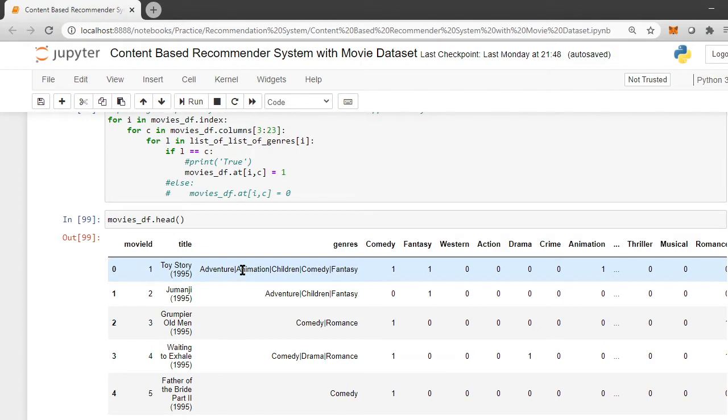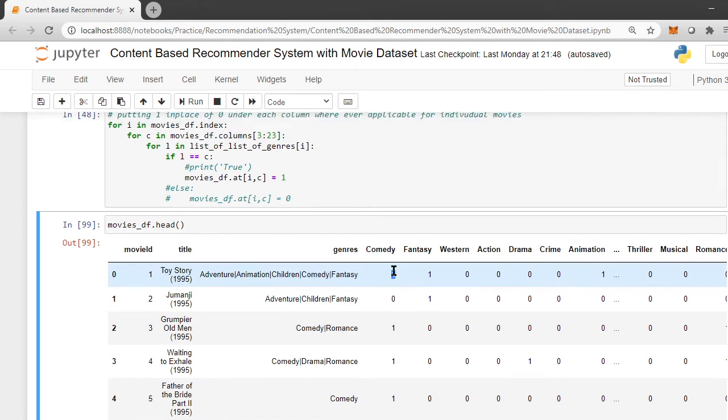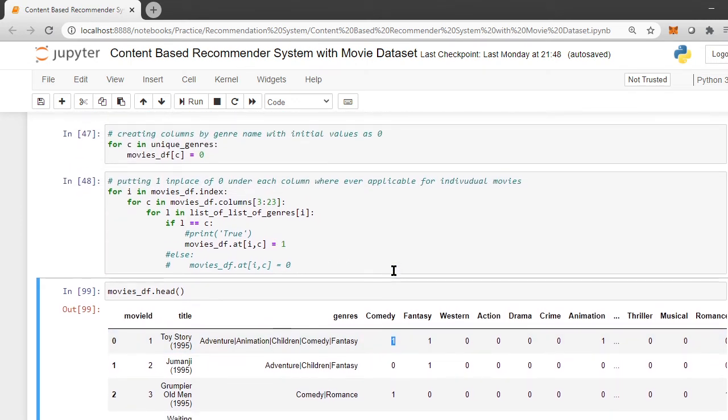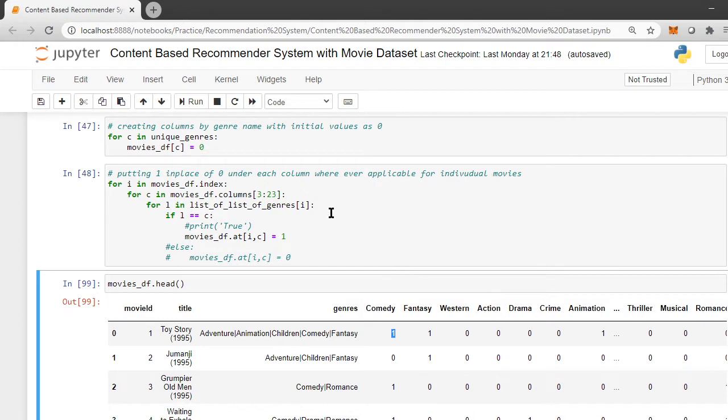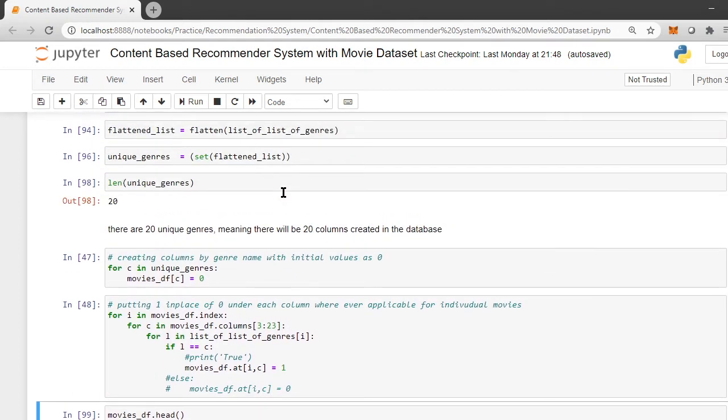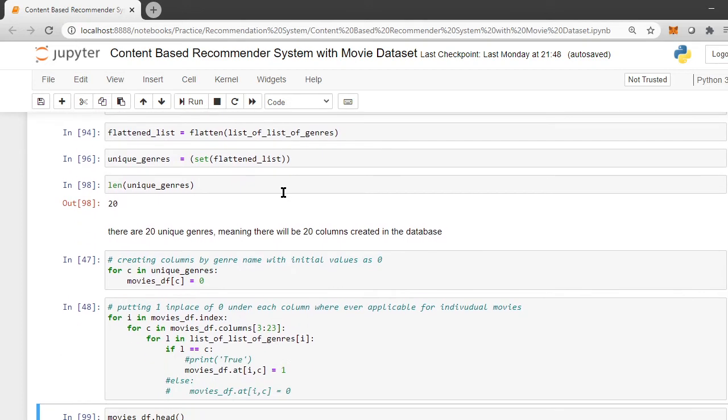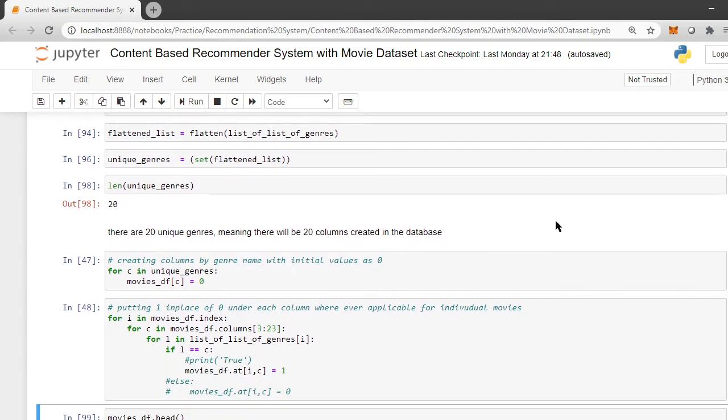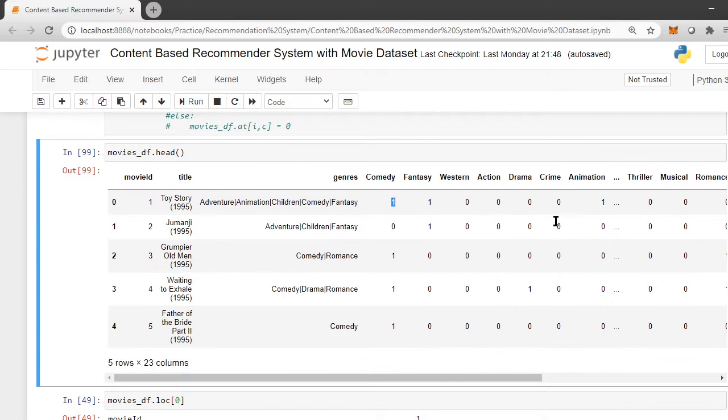So for Toy Story, when comedy is mentioned as a genre, it will show you 1. The part where I've populated it with ones and zeros is given over here. You can go through these steps, not very difficult, but I'm not going to explain it here because it will confuse a lot of people.